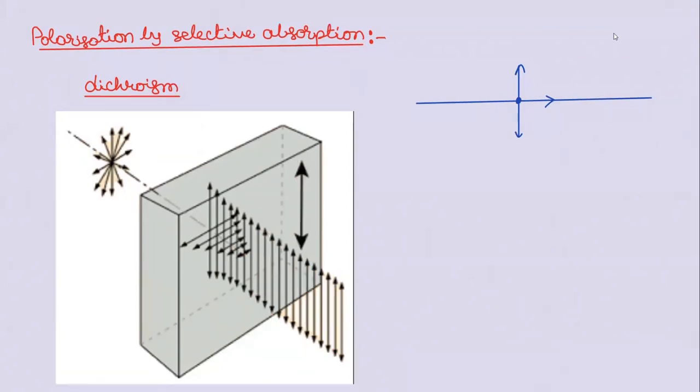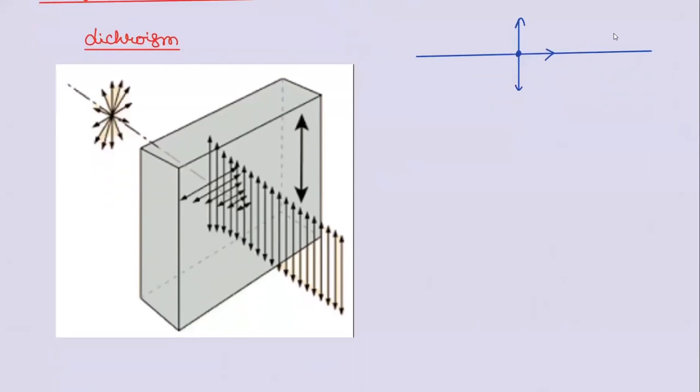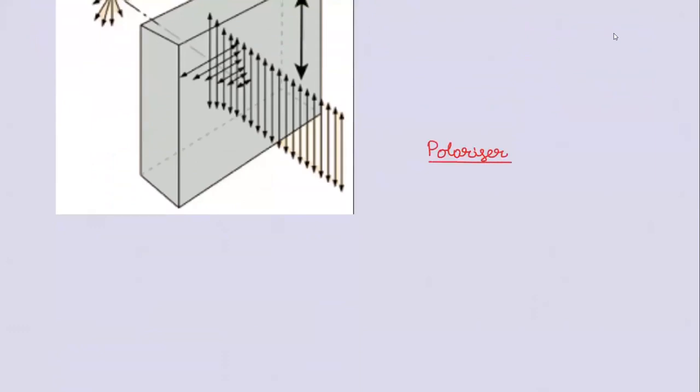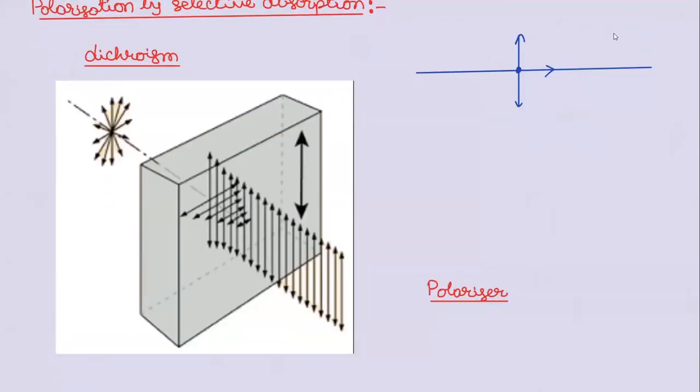Now, you produce plane polarized light by using dichroism or any method, maybe reflection or any other method. Ultimately, you are producing plane polarized light, right? The device which is used to produce plane polarized light is called a polarizer. There are two words which are confusing. This material which uses dichroism to produce plane polarized light is called a Polaroid. Understand the difference between Polaroid and polarizer. Polaroid is a polarizer, but a polarizer is not only a Polaroid.